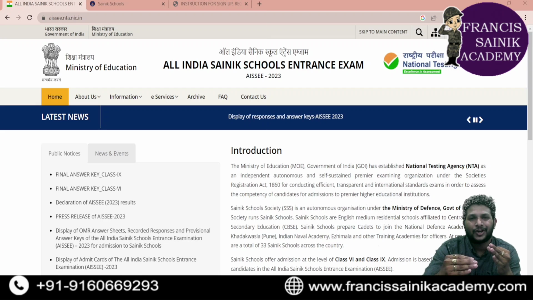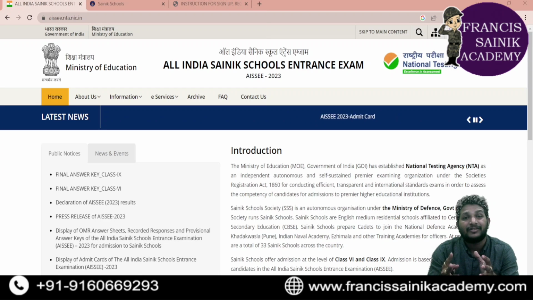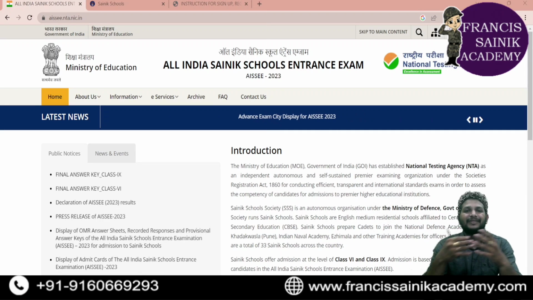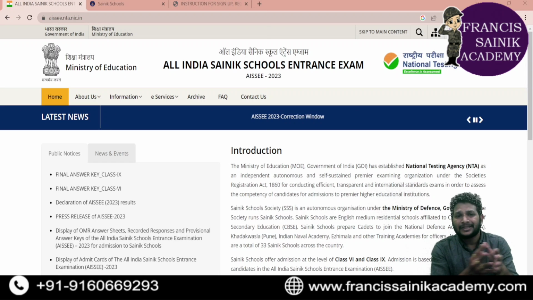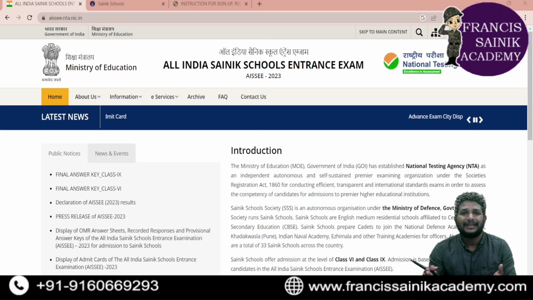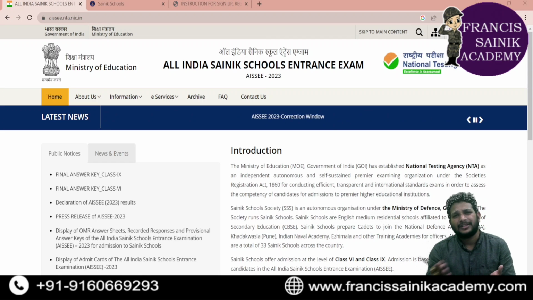Once you lock the choices, you just need to wait for the confirmation of your seats, which might happen within 2 to 3 weeks at most. After that, you'll get a confirmation whether your seat is allocated or not. If the seat is not allocated, you can go for the next counseling. So these are the options. Once your seat has been confirmed, you need to proceed to the next step, medical physical document verification, which will be informed to you through email or mobile, whatever confirmation is sent to you, so that you can attend on that particular date for medical cum physical document verification and the fees payment later on.